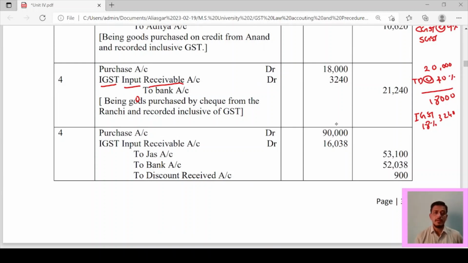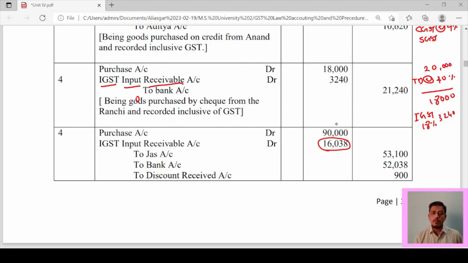Here you can see purchase account debit, total purchase is 90,000. How will that 90,000 come? 1 lakh minus 10% trade discount, so 90,000 will come. Now IGST input receivable account: if you make the total of GST on cash as well as credit, it will come 16,038. Then Jas account 53,100, that amount we have to take from Jas including GST, and bank account 52,038.